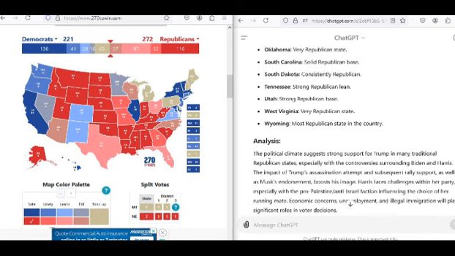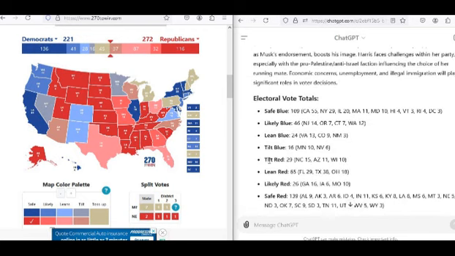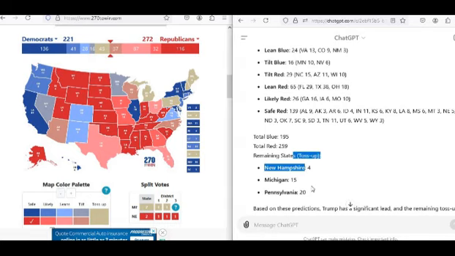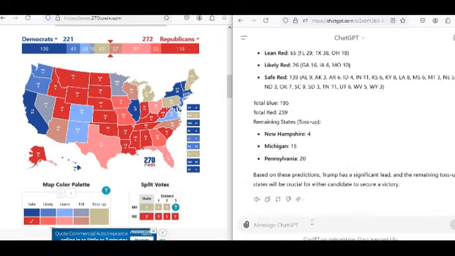So I am actually going to ask it about Pennsylvania, because I do not see that it has indicated which way Pennsylvania is going to go here. So I'm going to have to ask it. Oh, here we go. The remaining states it's saying are a toss-up. Pennsylvania, Michigan, and New Hampshire are a toss-up. Did I miss what it said about Vermont? Because I don't think I see Vermont in here, so I'm going to ask it. Actually, Vermont's already been blue, so we don't have to worry about that there. So with that out of the way, here is what we have.